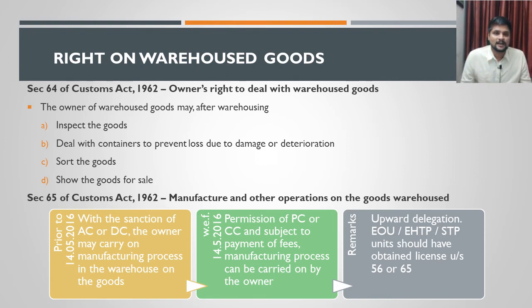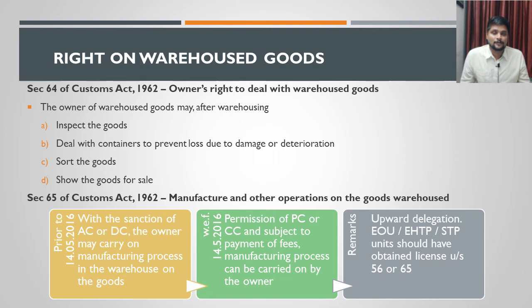And any EOU or any EHTP or STP, which we have already discussed, those units should have obtained a license. If those units want to do any manufacturing operations inside, it is not based on an order or authorization provided by the Principal Commissioner or Commissioner. They have to separately take a license for that, and that license can be taken under section 56 or section 65. Under either of these two sections, these persons like EOU, EHTP or STP will have to obtain a license in order to undertake any manufacturing operations inside the warehouse.